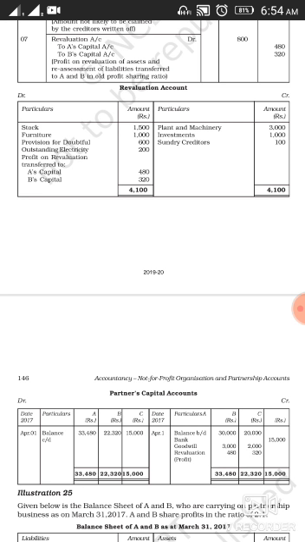The value of stock has been decreased by 1500. The value of furniture has been decreased by 1000. Provision for doubtful debt has to be created, it's coming 600, and outstanding electricity bill is there, 200. So these are the values that are to be shown on the credit side and debit side. Now to find your gain or loss at the time of revaluation, what you have to do,